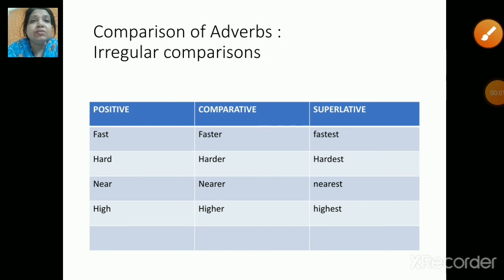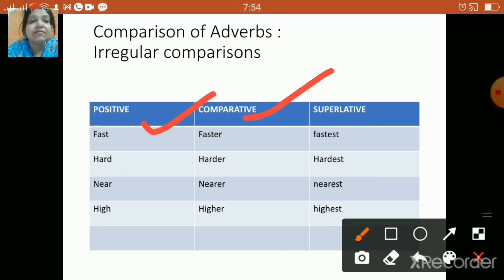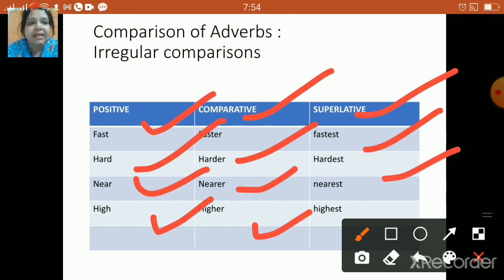So now children, let us check a few irregular comparisons of adverbs. So we will start with fast, faster, fastest, that's positive, comparative and superlative. Then hard, harder, hardest. Near, nearer, nearest. High, higher, highest.